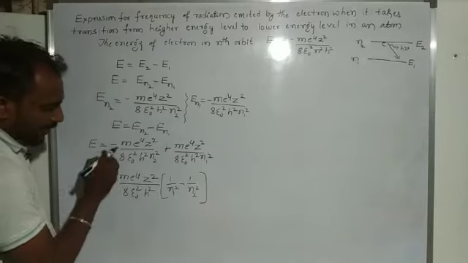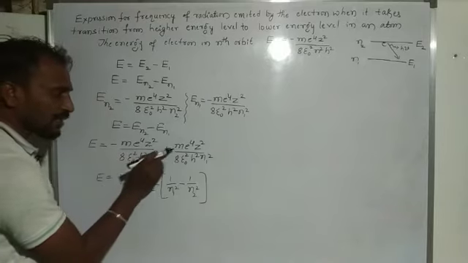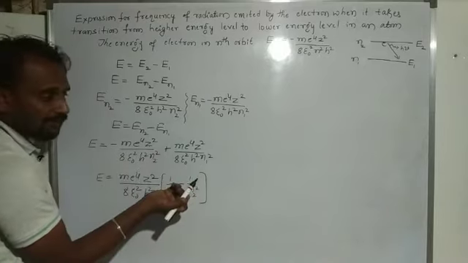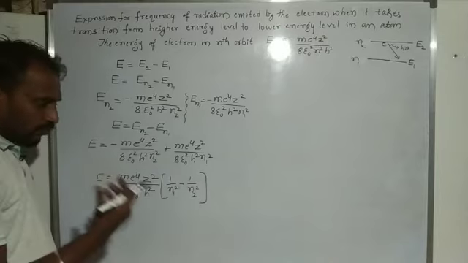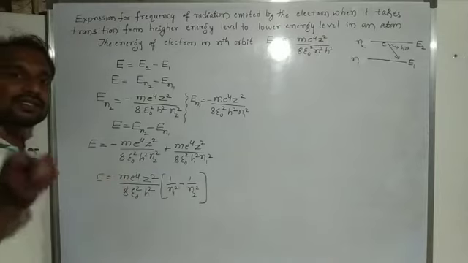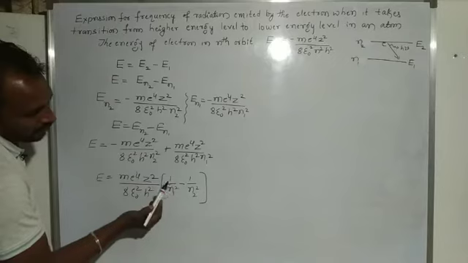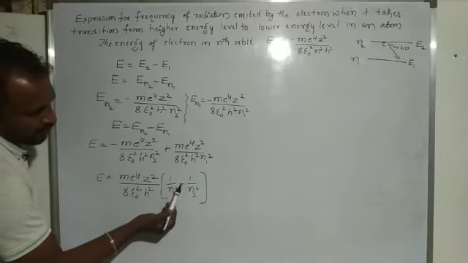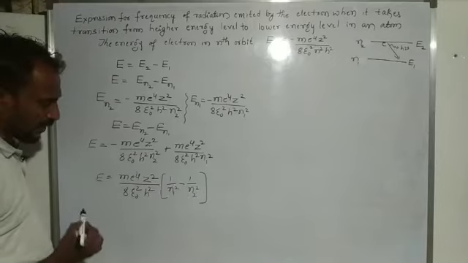Otherwise, minus 1 by n2 square plus 1 by n1 square, both are the same, but here we write it this way to make it easy to calculate: 1 by n1 square minus 1 by n2 square.